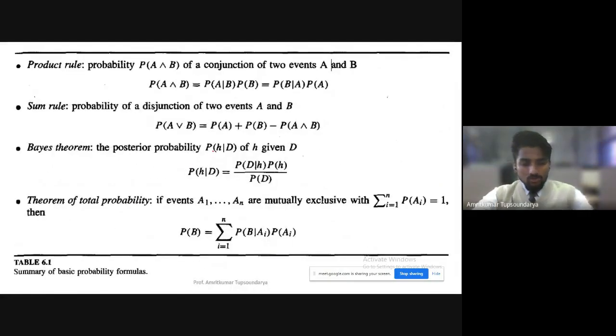So now, with this understanding, you must be well aware of these notations and what they actually mean. What is prior probability? What is prior information? What is initial probability? What is posterior probability?